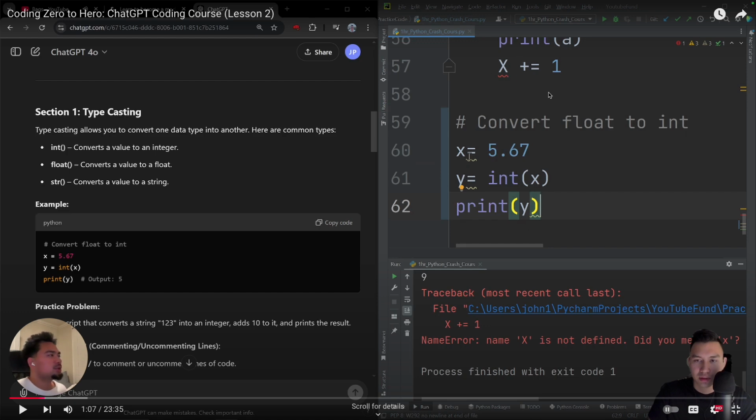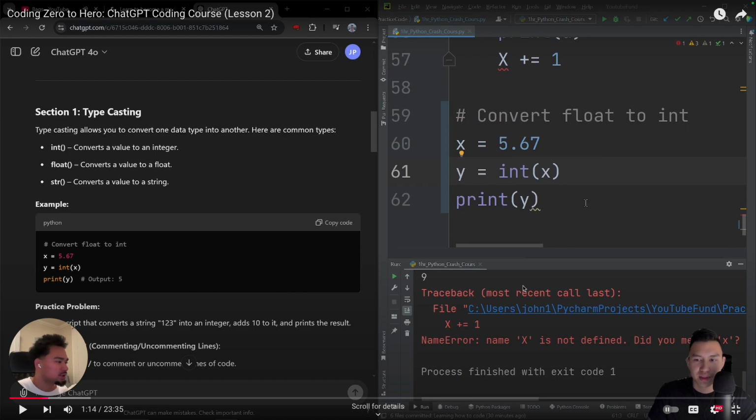John, watch out for the red squiggly lines. It'll tell you a lot. This is the stack trace, and it'll tell you exactly where the error is, and it will also tell you what line actually was affected. So I'd look into that, and also this one up here.